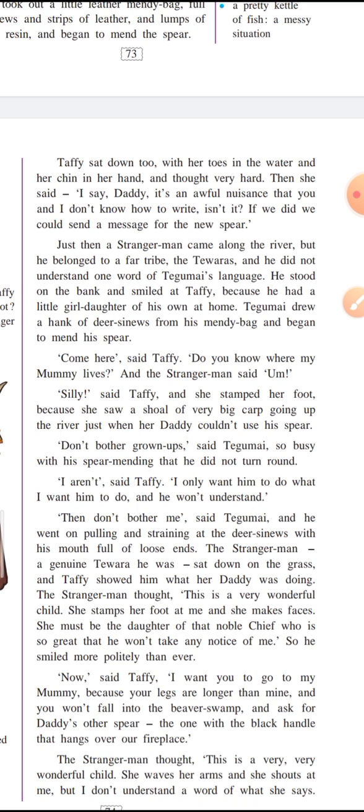"If we did, we could send a message for a new spear." She says that if we knew how to write, then we could have sent a message for getting a new spear.